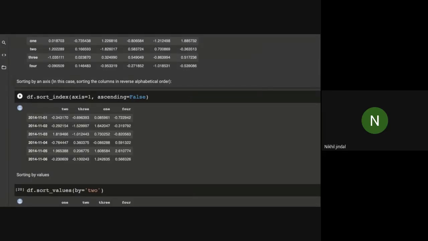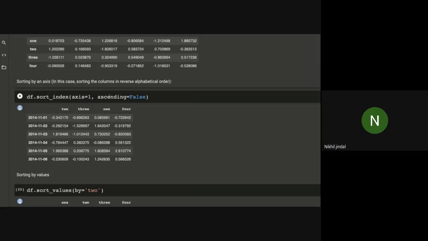Whenever I pass axis equals to 1 in the sort index function, it will consider the column index. If I pass axis equals to 0, it will consider the index. So axis equals 1 will sort with respect to the names of columns.